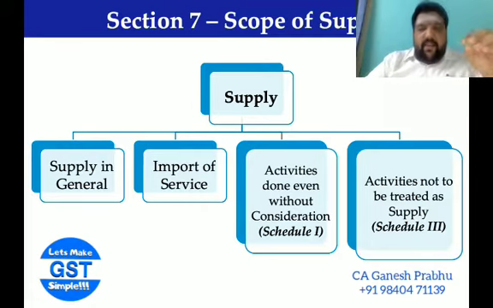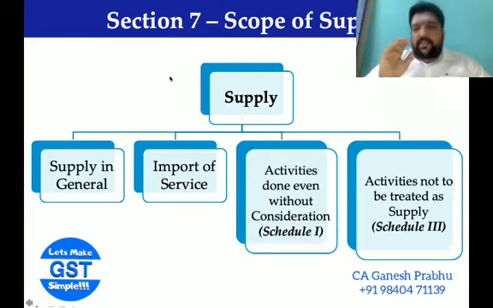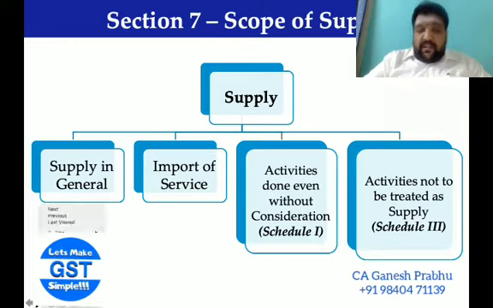It has to come only in these buckets. First, supply in terms of the general situation. In section 7, one of the subsections discusses supply in general. Similarly, supply in case of import of services. What will happen in case of import of services? Again, it is handled in terms of supply, followed by certain activities done even without consideration.